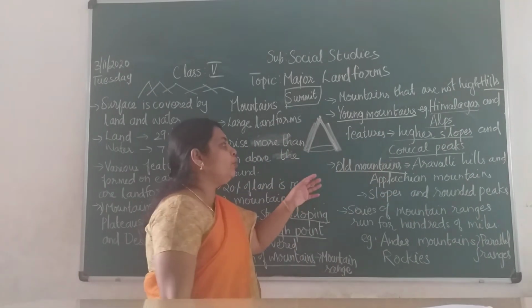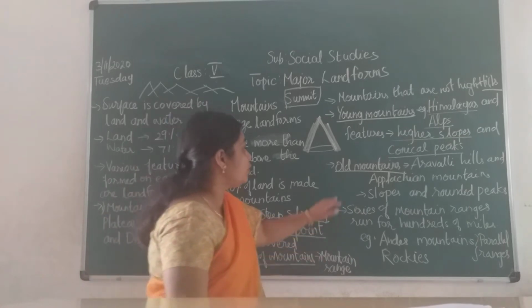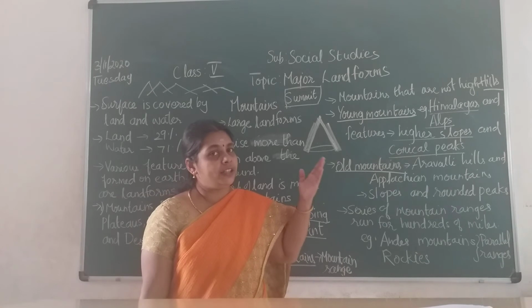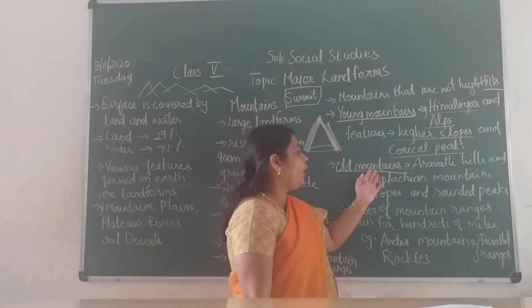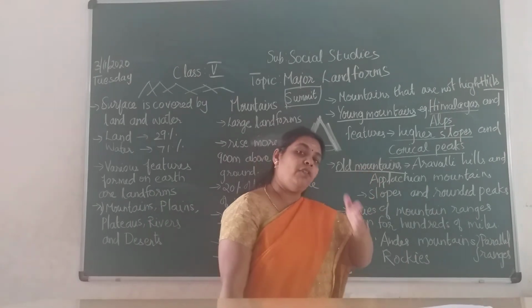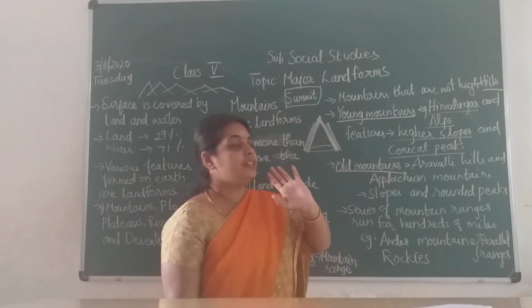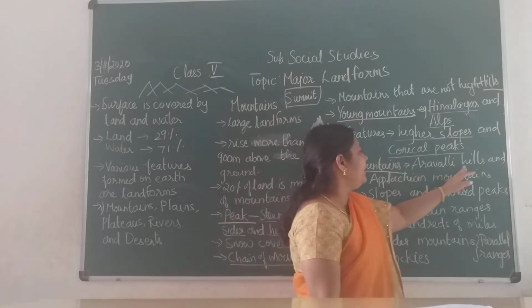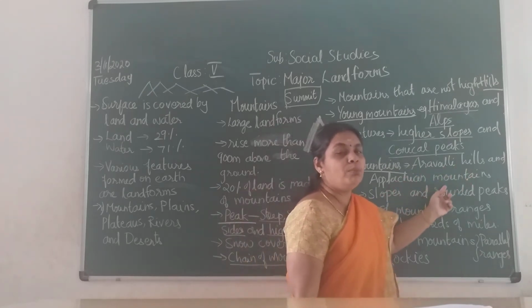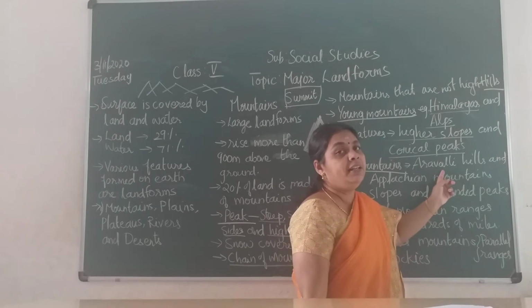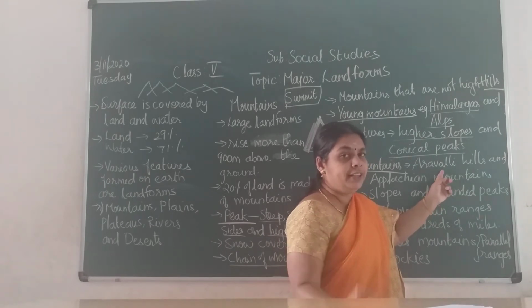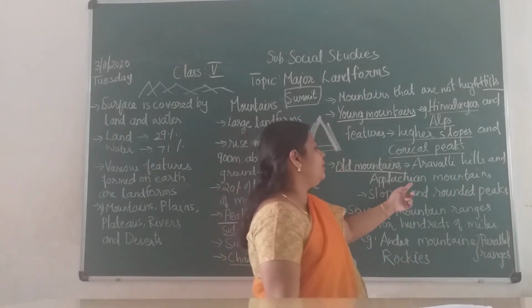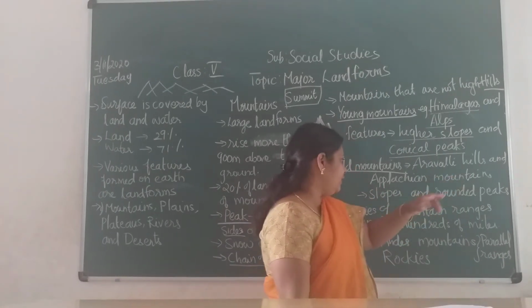Then coming to old mountains. These old mountains were formed before the Himalayas or the Alps were formed. They are called old mountains. They were formed billions of years ago. Examples are the Aravalli Hills and the Appalachian Mountains. The Aravalli Hills are in India, in Rajasthan, as you would have read in the previous lesson. Then you have the Appalachian Mountains in the USA that I will show you.